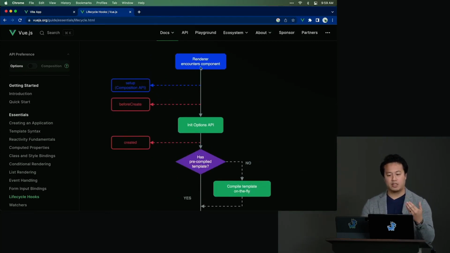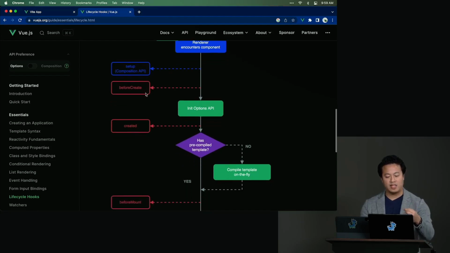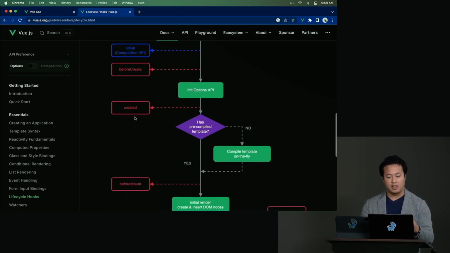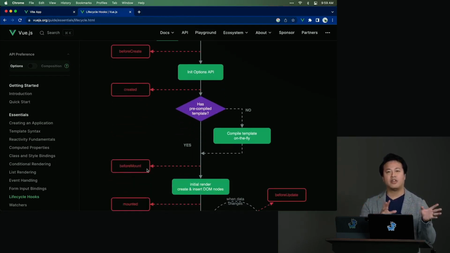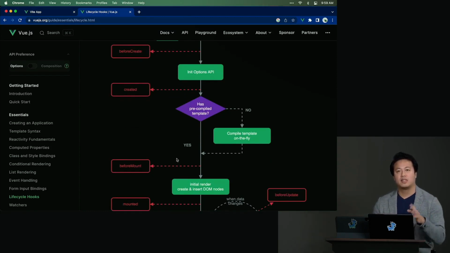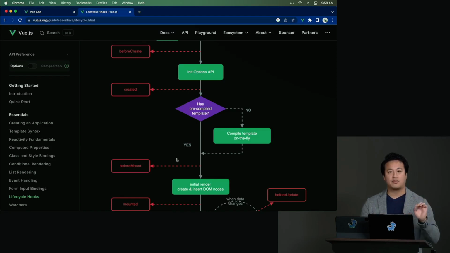You can see that Vue starts when the renderer kicks it off, and then it runs a setup lifecycle hook, which, again, we'll talk more about later. But you can see that it's going through, and at each of these steps where you see the rounded, outlined rectangle, so we have setup, before create, created, before mount, all of these are different points inside of the lifecycle of a component. And what that means is you can basically interject different code depending on where you need it to run.